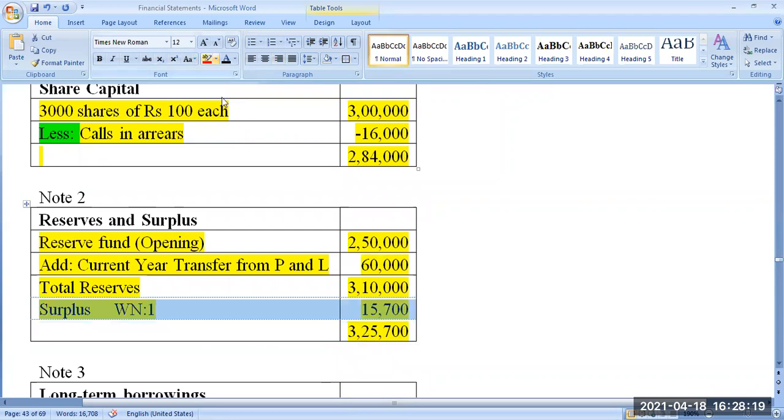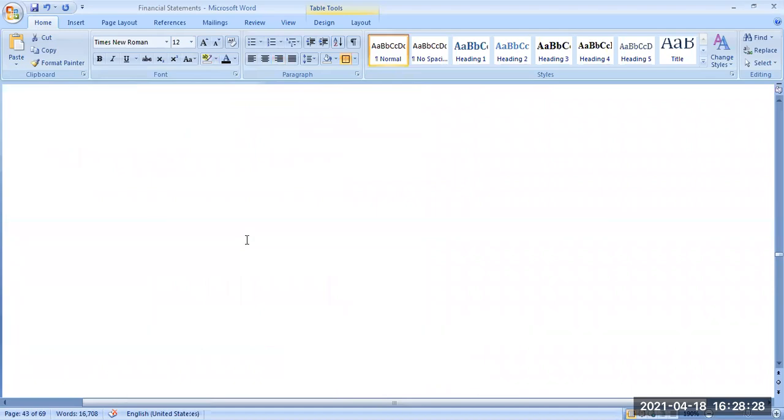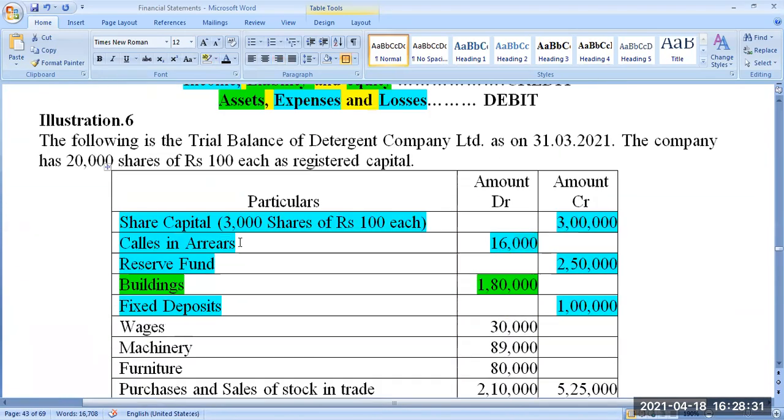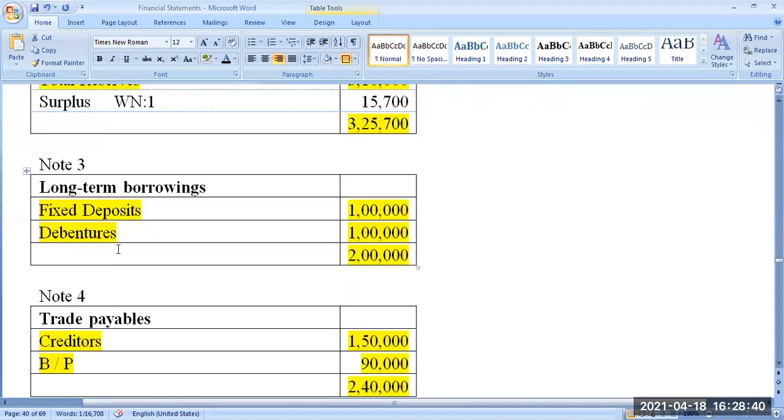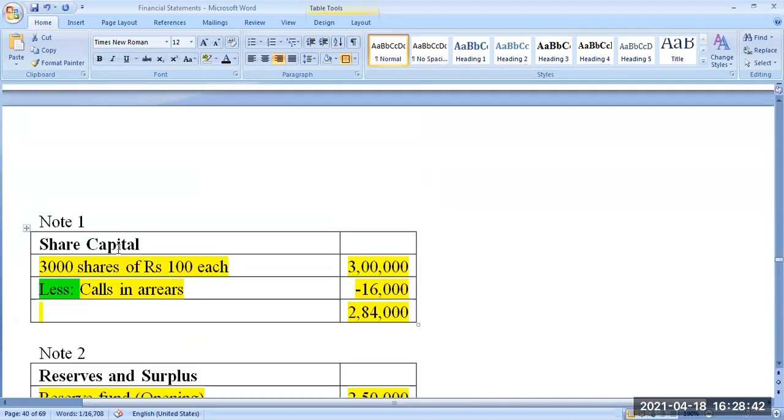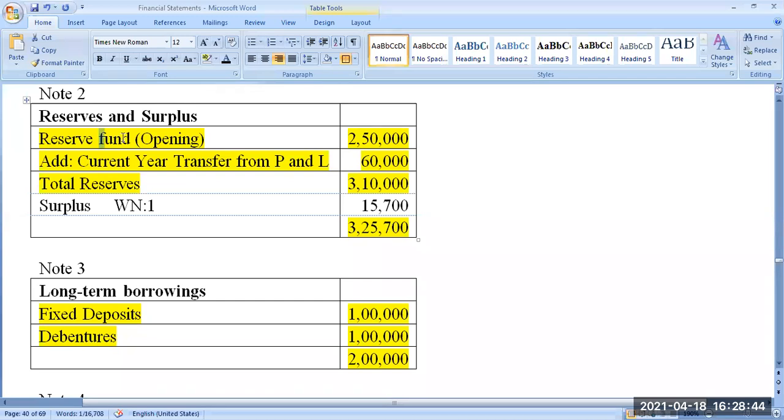The surplus we took from that particular note has come to 15,700. But the opening reserve fund in the question is 2,50,000. In the trial balance, there is a reserve fund of 2,50,000. Along with that, in the current year we made a reserve of 60,000. So total reserve is 3,10,000. Surplus is only 15,700.